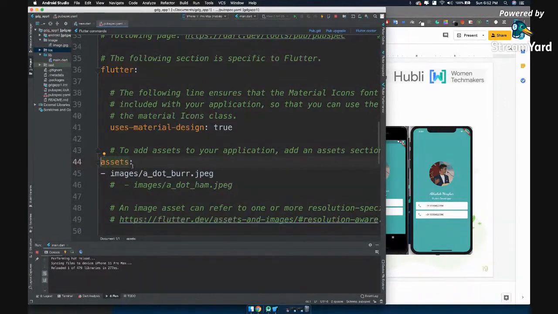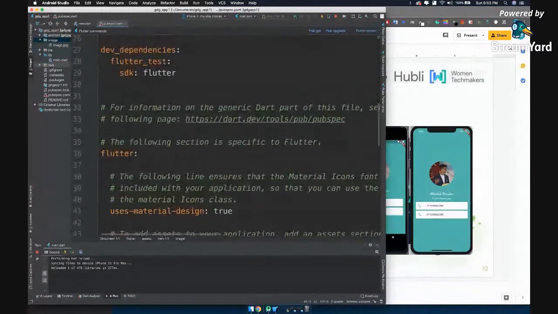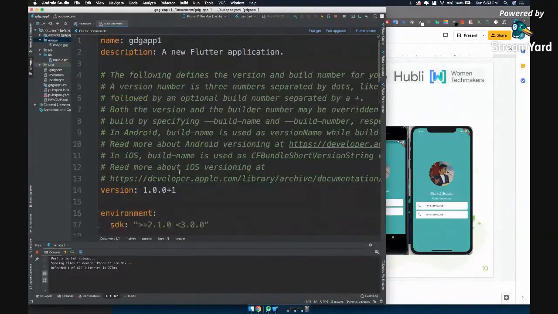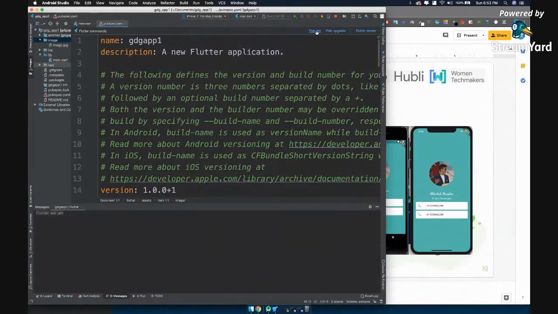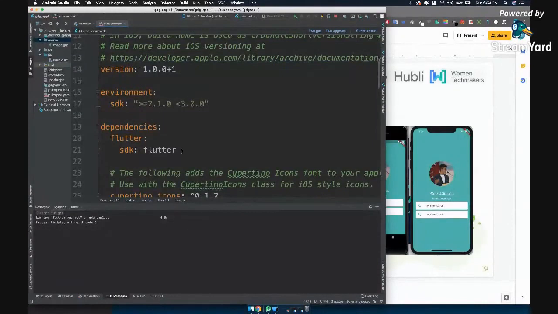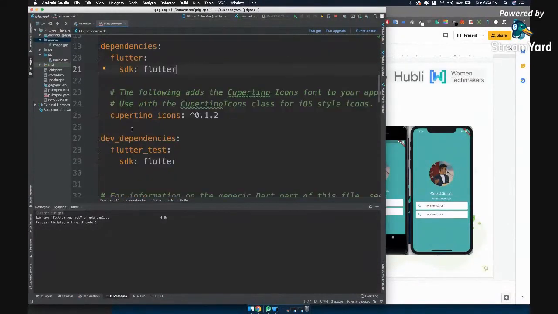So now when you come to assets, you have to have one tab and two tabs over here. And I'll make sure I tell Flutter that, hey, I have an asset, that is, just import whatever is inside the image folder. And once you update this, how will you tell Flutter, okay, I have updated my pubspec.yaml? This is it, pub get. So any dependencies that are online, or if you just modified your pubspec.yaml, make sure you click pub get. All right, sometimes initially once you click it, it won't work. You have to click it twice.